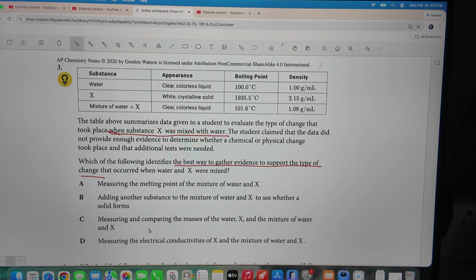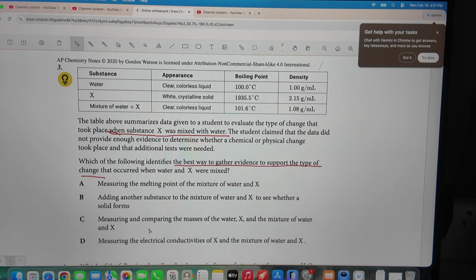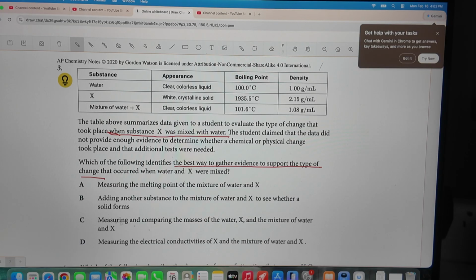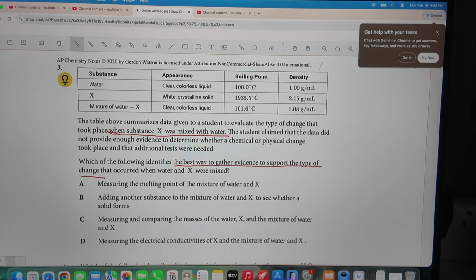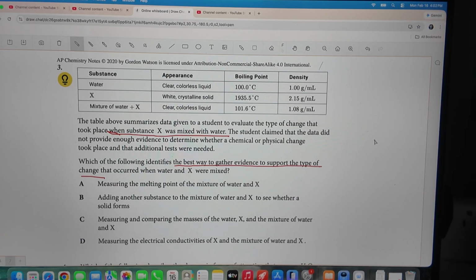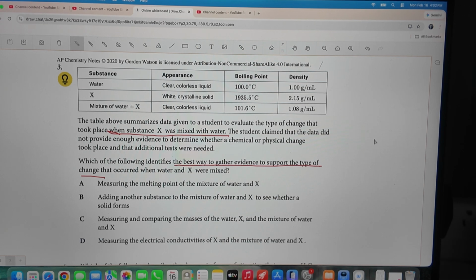As far as we know, you want evidence that something new formed. That would be the clearest sign that a chemical change happened, right? If you're looking for evidence of a new substance, you would want some type of precipitate or some type of residue, something that's left over that would help you understand.